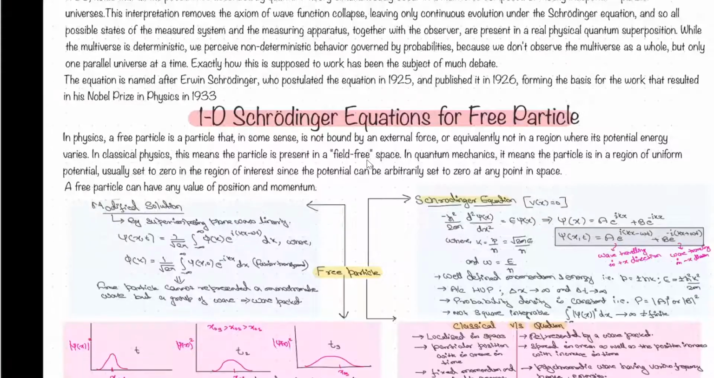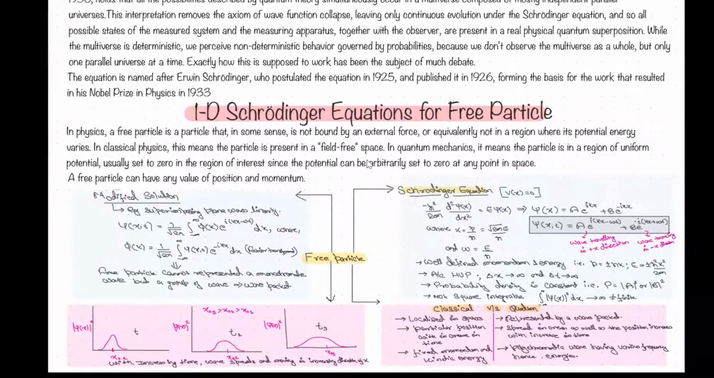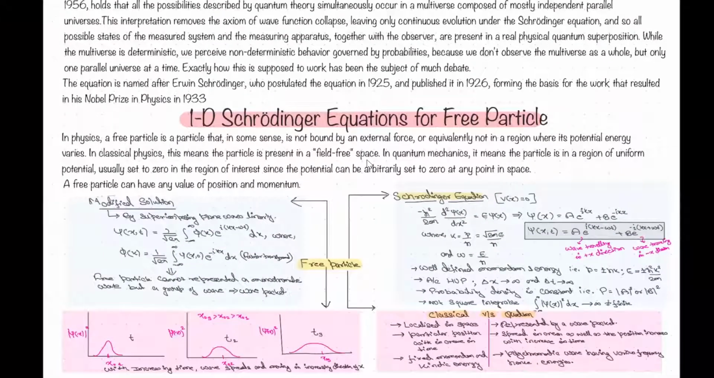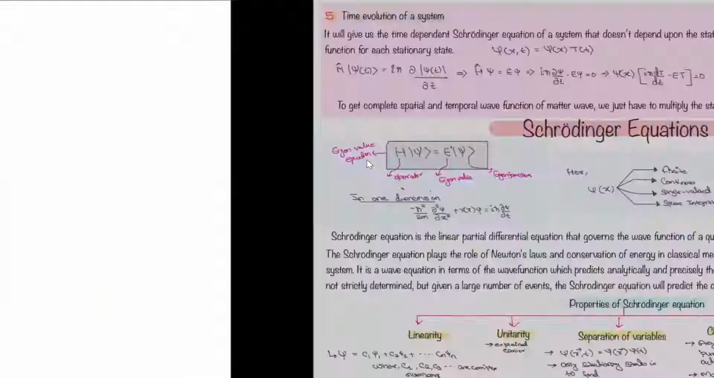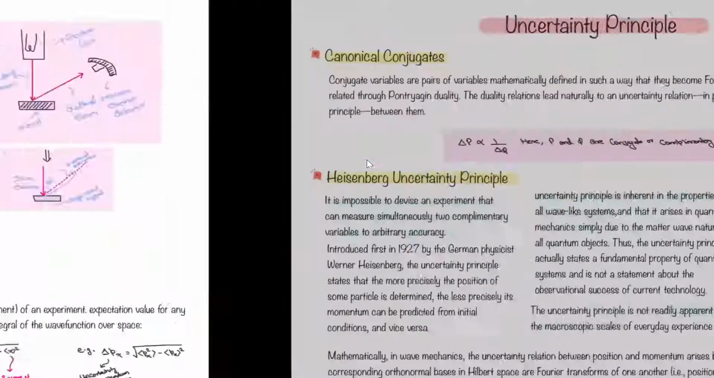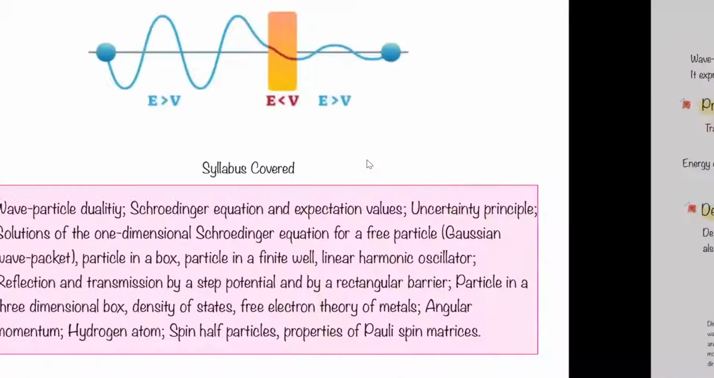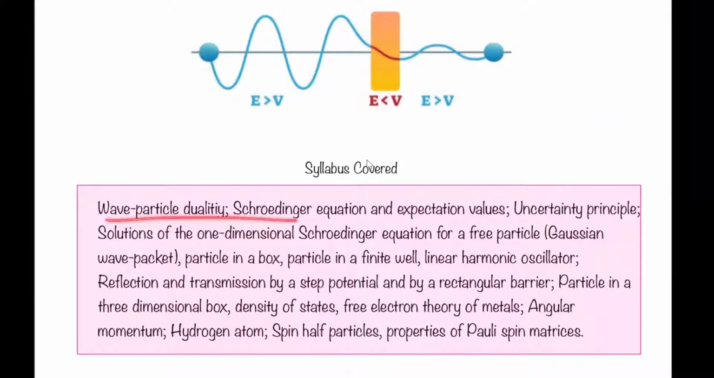Now come to the free particle. The next topic is the Schrodinger equation. If you see here, wave particle duality is done, the Schrodinger equation and expectation value are done, the uncertainty principle is done, and the solution to the one dimensional free particle in a box, right? So we will be doing these things.